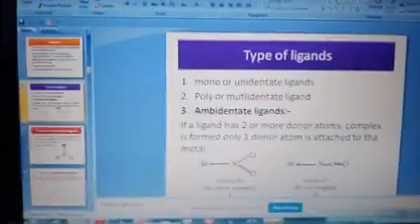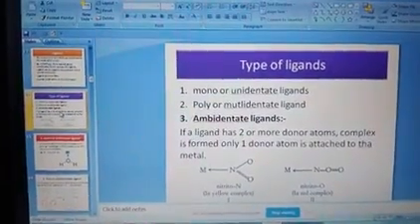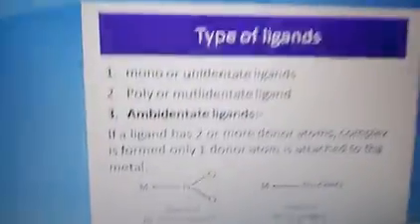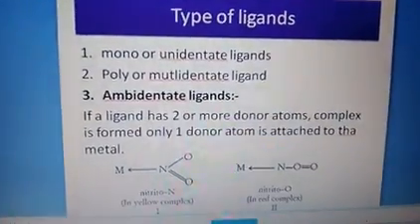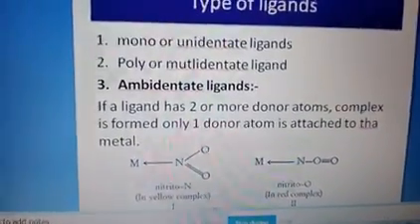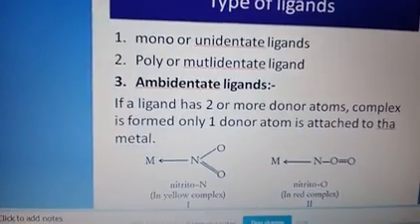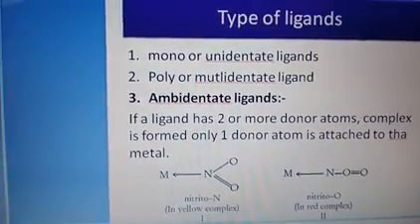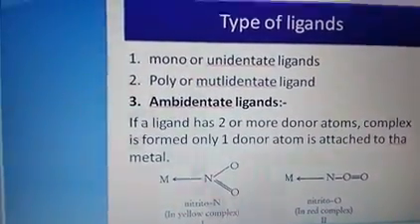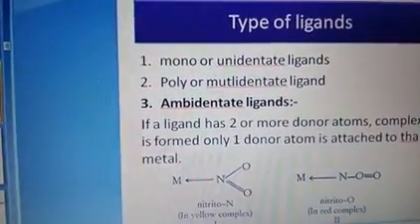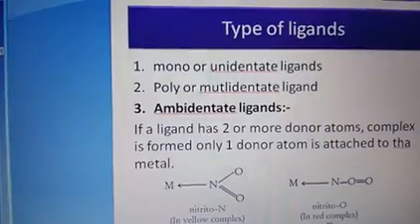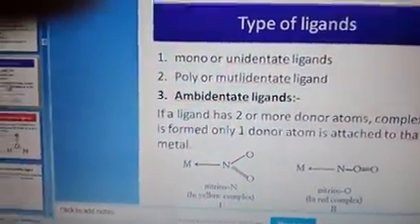Number one, mono or unidentate ligands. That means if there is only one donor atom, then it is called a monodentate ligand or unidentate ligand. Clear? If there is more than one donor atom, then it is called a polydentate or multidentate ligand. Clear?